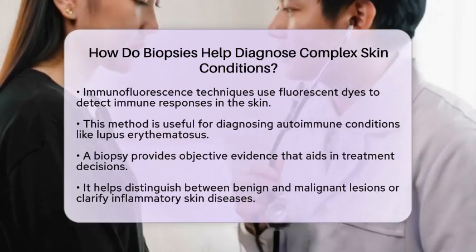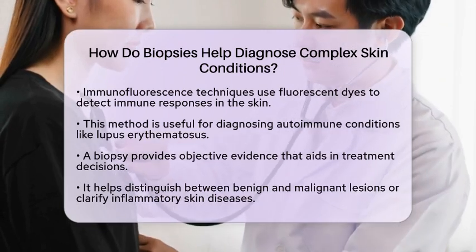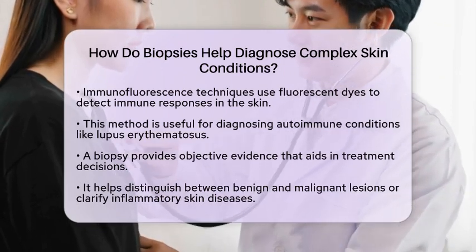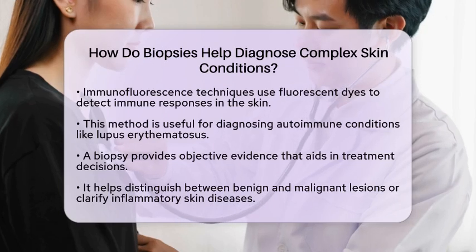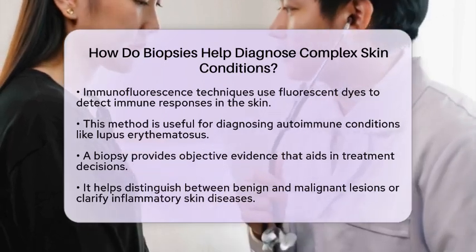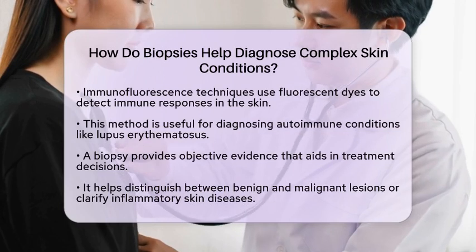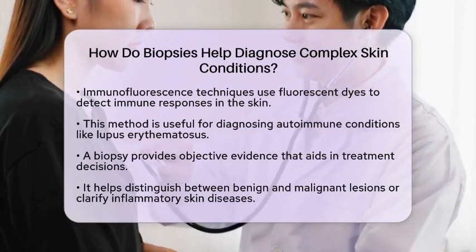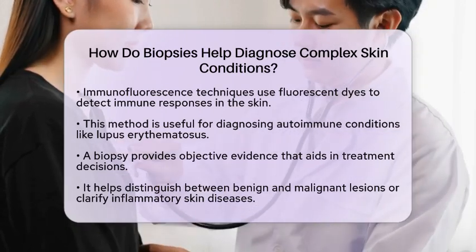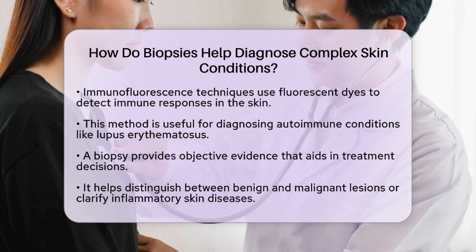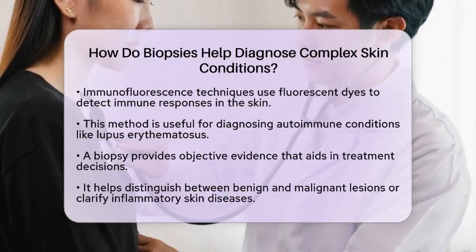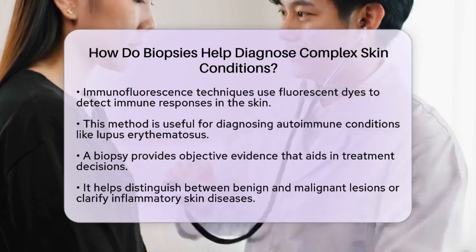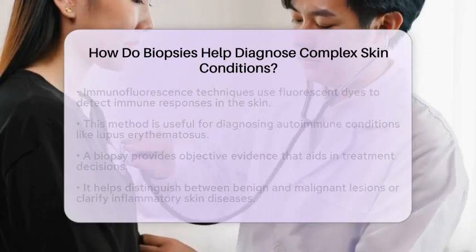The accuracy of a biopsy diagnosis relies on several factors. Choosing the right biopsy site, using the correct technique, and handling the specimen properly are all essential. Additionally, providing detailed clinical information to the pathologist is crucial for interpreting the results correctly. Close collaboration between dermatologists and pathologists ensures that biopsy findings are understood in the context of the patient's overall health.